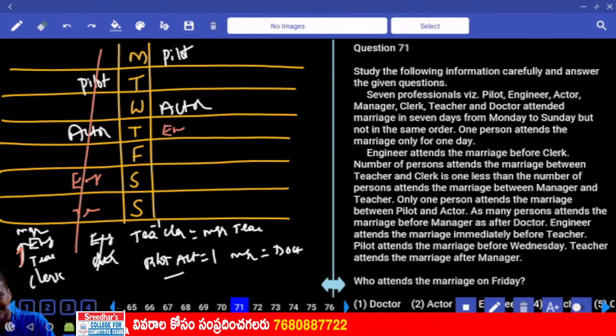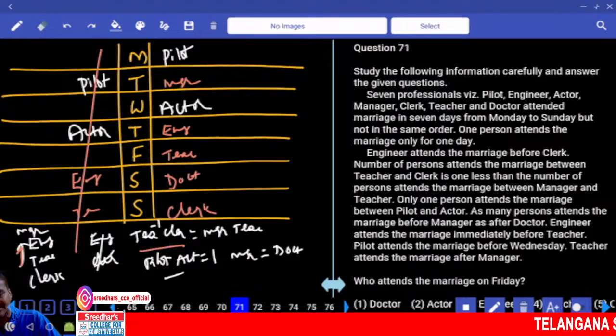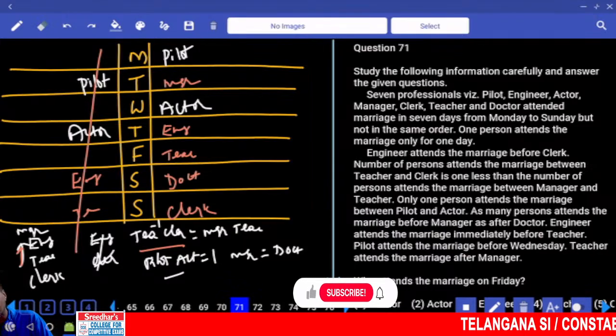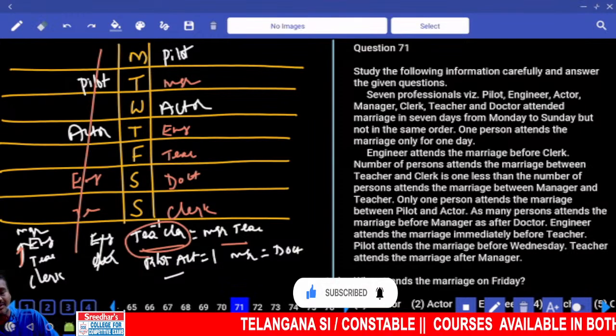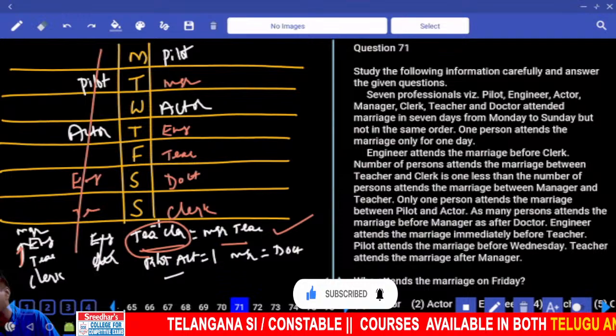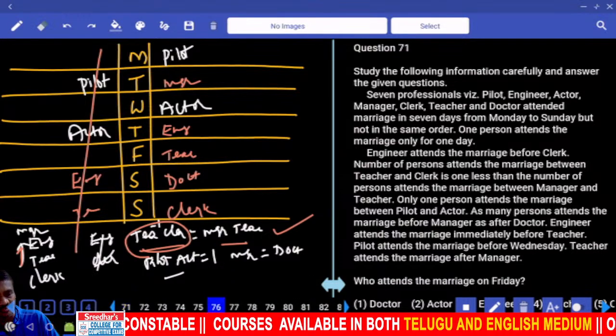If the engineer is at this place, then the teacher is here, then the manager is here, then the doctor is here, then who is the person left out? The clerk is the person left. And between teacher and clerk, how many persons? 1. Between manager and teacher, how many? 2. Now the number of persons between teacher and clerk is 1 less than between manager and teacher. Valid or invalid? Then this is valid, first priority.